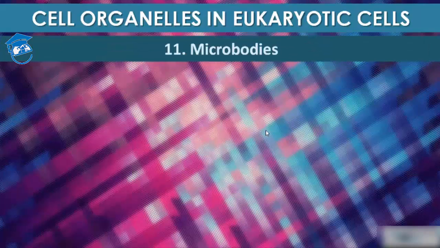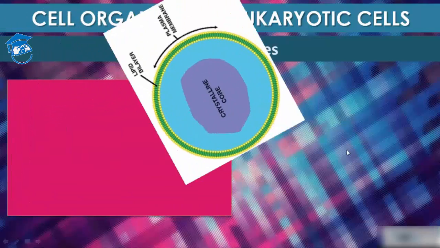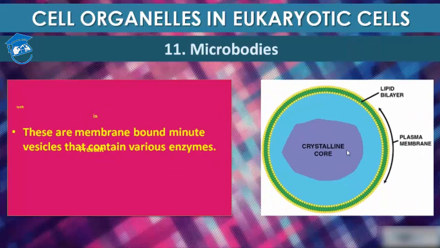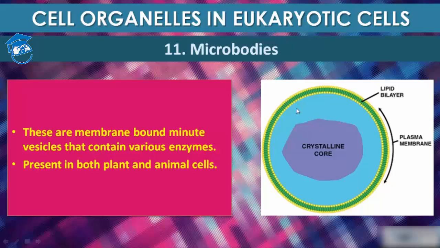Now comes microbodies, students. What is that? Many membrane-bound minute vesicles are called microbodies that contain various enzymes, which are present in both animal and plant cells, students. Okay? So this is a microbody. These are membrane-bound minute vesicles that contain various enzymes. See, this is the lipid bilayer which is present outside the cell. This is also known as the plasma membrane.